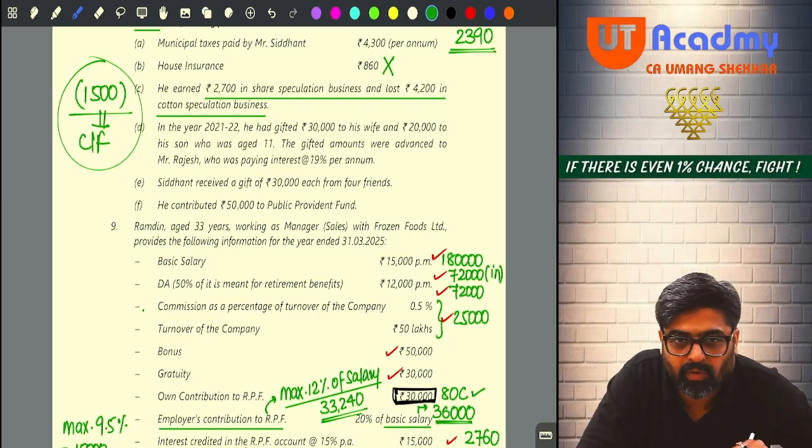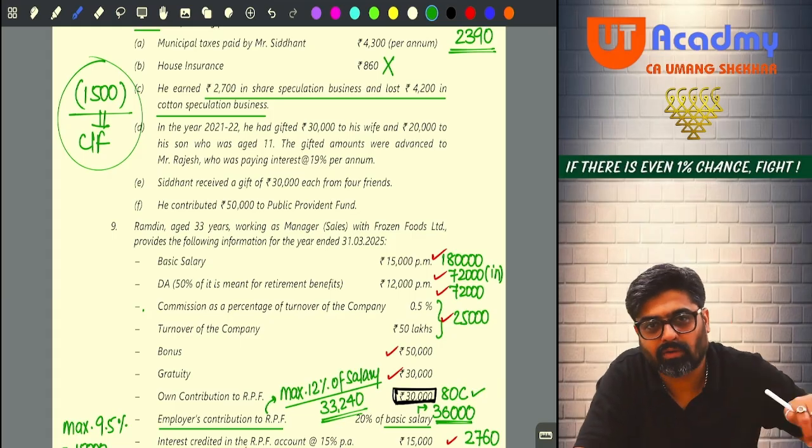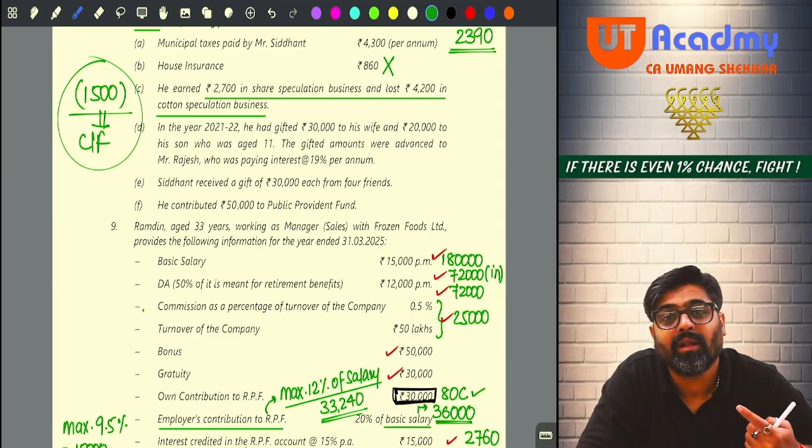So you did not want to pay tax on that income. So what you did? You gave that same loan to Rajesh through your wife and through your minor child. So now whatever income your wife will earn will be clubbed in your hands, 64(1)(iv), and whatever income your son will earn will be taxable in your total income only, because there also the clubbing will be applicable, 64(1)(a).